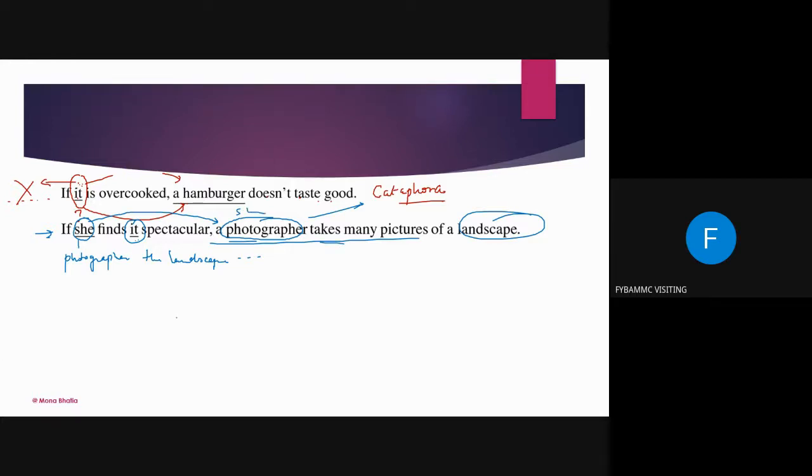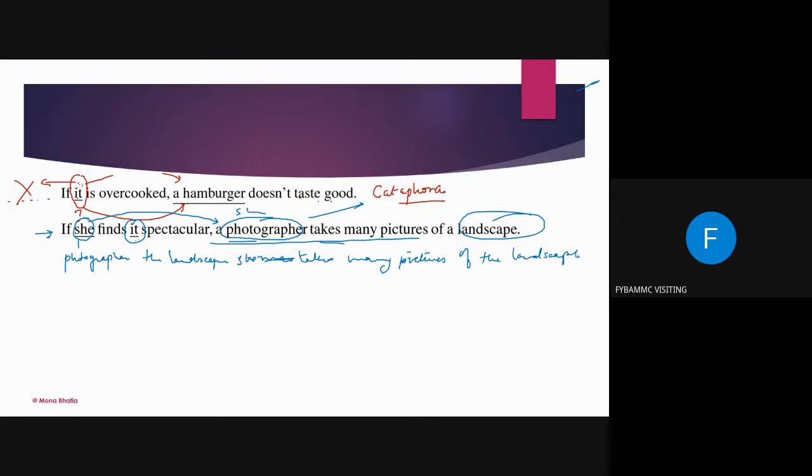Now see how much repetition is happening. She may, she takes many pictures of the landscape. Sorry, my handwriting is not good, I am not able to focus because the pen is slipping here. So you can understand how much repetition I'm doing.